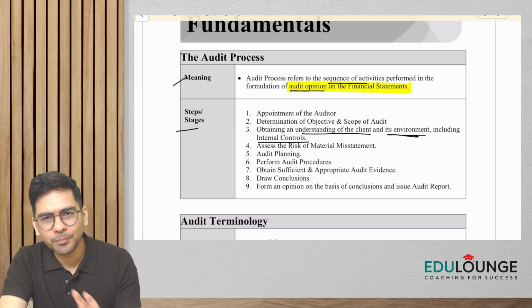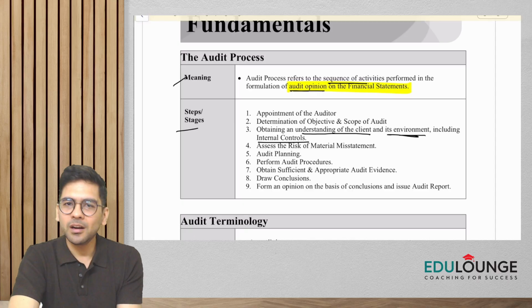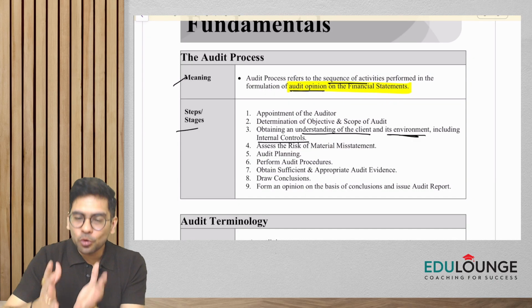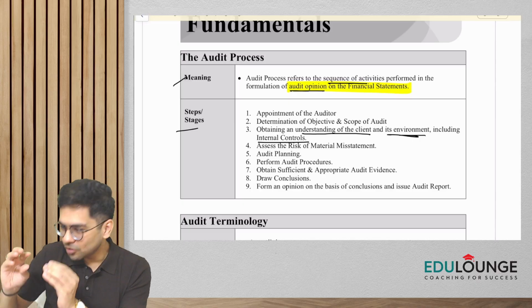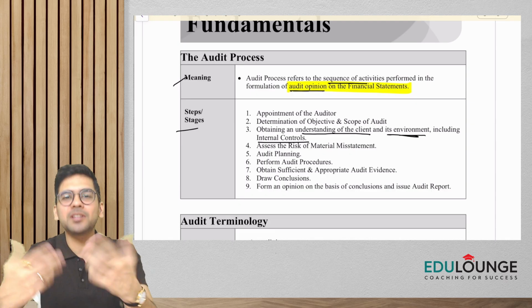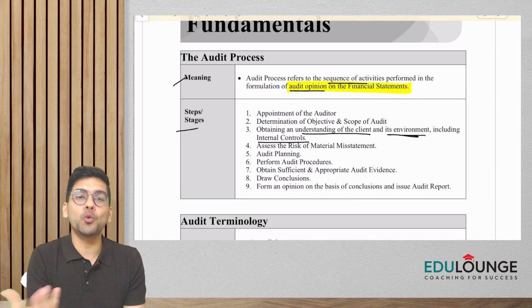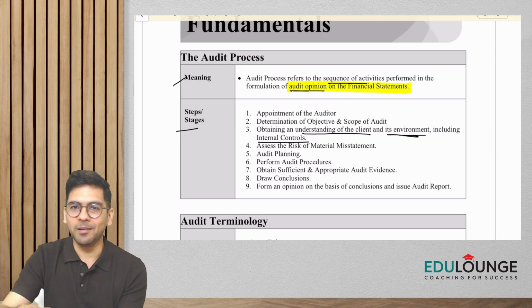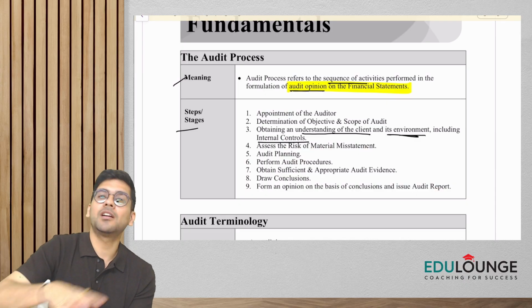Now, very simply, guys, internal controls are processes which the management puts in, so that the chances of fraud and the chances of errors in the financial statement are very less, right? In very layman's terms, that is what internal controls mean. Now, as an auditor, we need to check the internal controls.